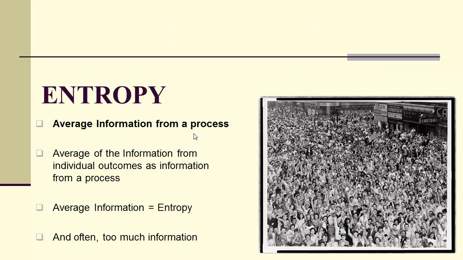Entropy. In short, entropy is the average information from a process. It really doesn't make sense to talk about averages of things like probabilities, but information is measured in actual units, in particular bits, and therefore it does make sense to talk about average information, which is going to be called entropy.